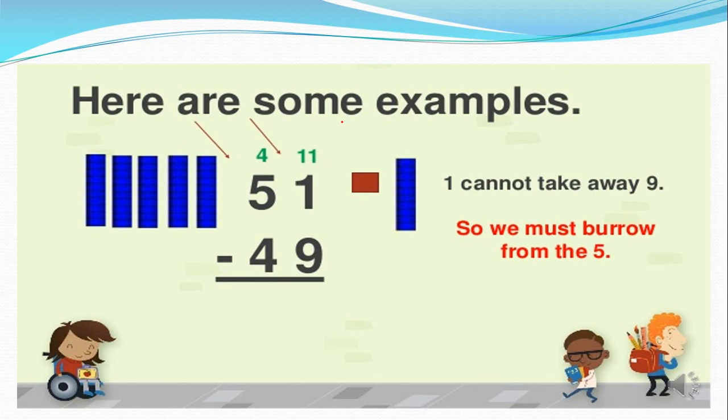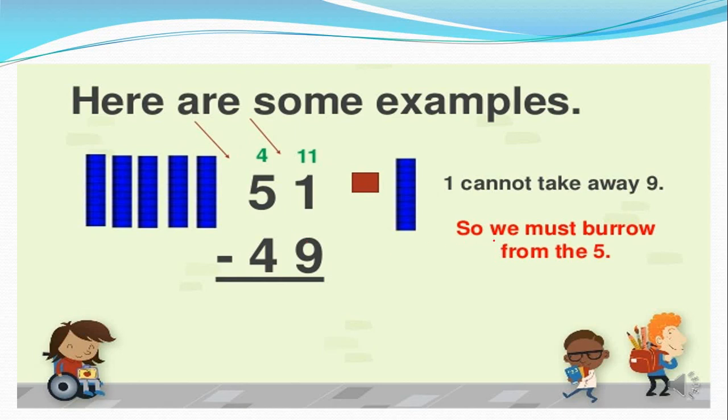Here are some examples. Okay, so again, your second example. What is your second example? 51 minus 49. So 1 minus 9, is this possible? No, I cannot take away 9. Understood? What I am telling you is that 1 cannot take away 9.